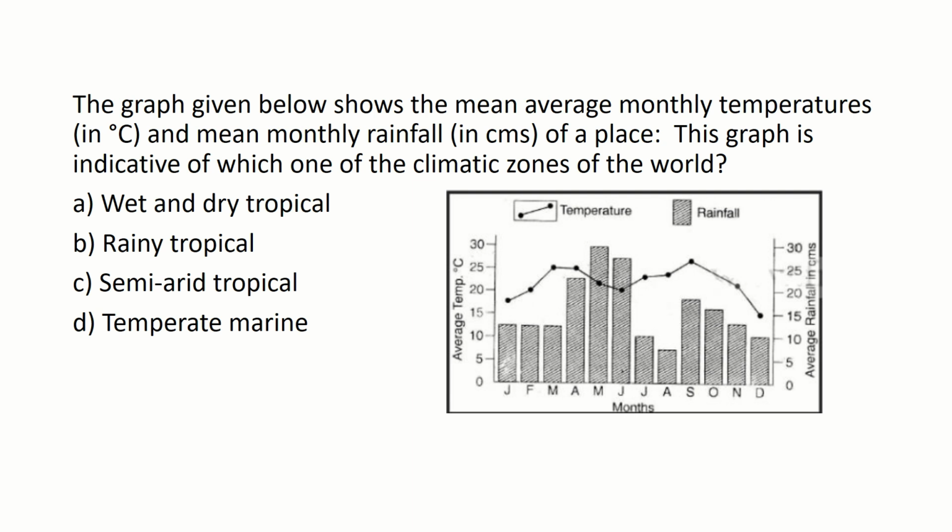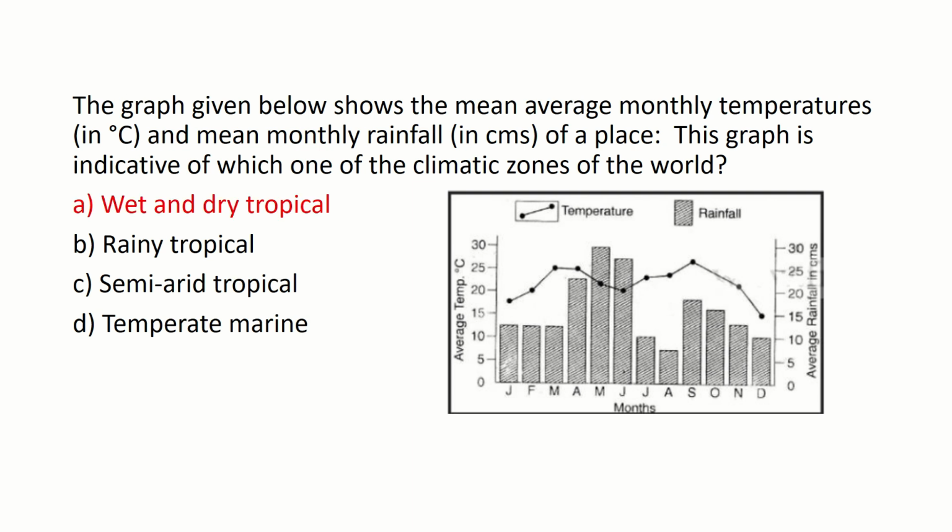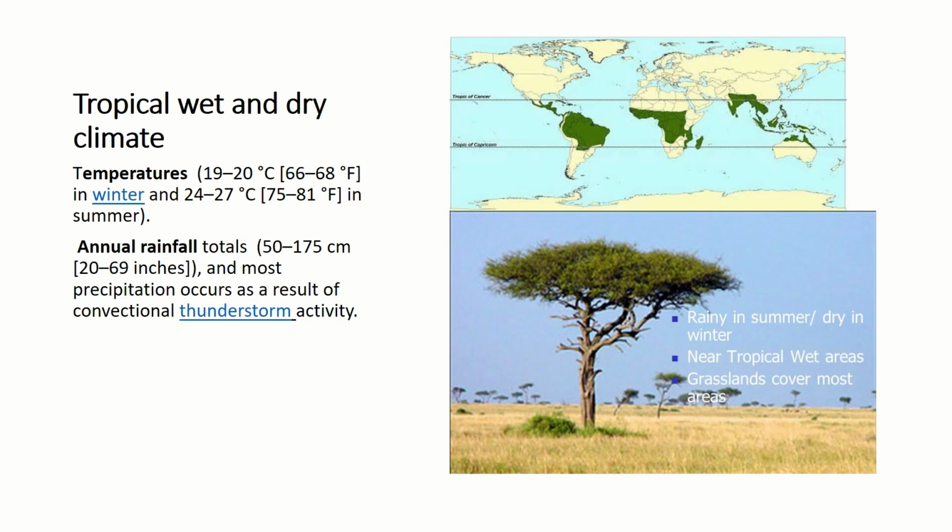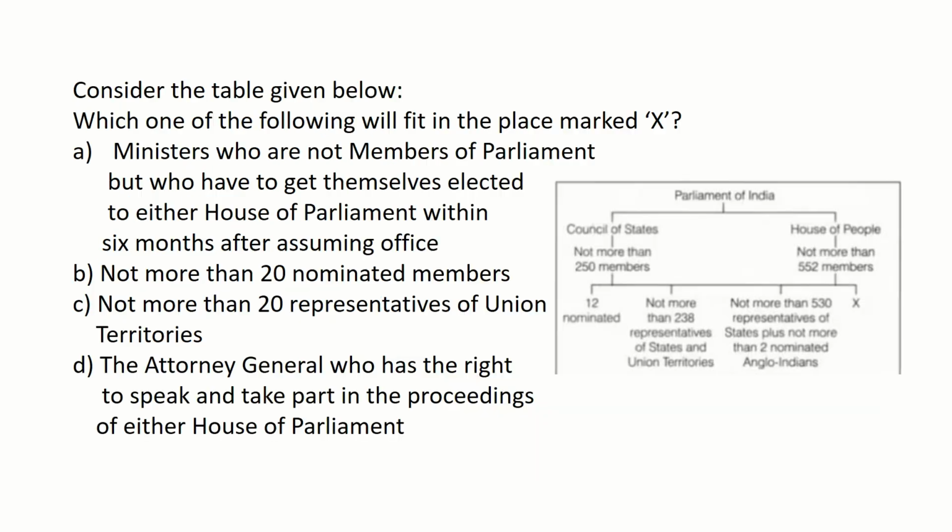And in the case of option A, wet and dry tropical, we know that during the summer months there will be rain, but in the winter there will be less rain. And so we can conclude that option A is the right answer. I have shown the map and the features of tropical wet and dry climate in this section. You can pause the video and watch it. Moving to the next question.